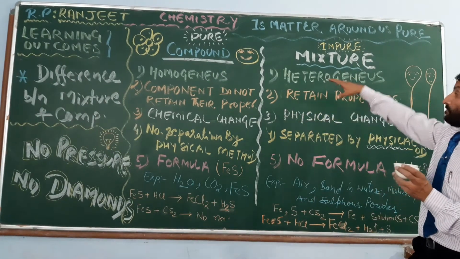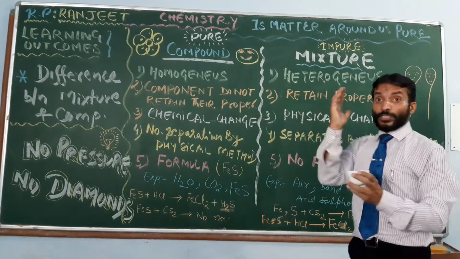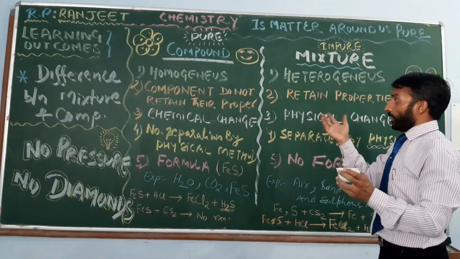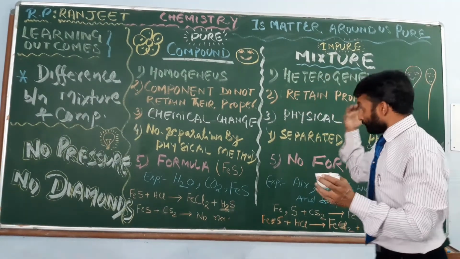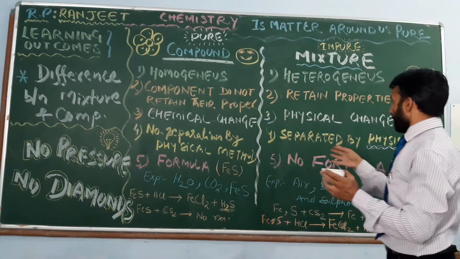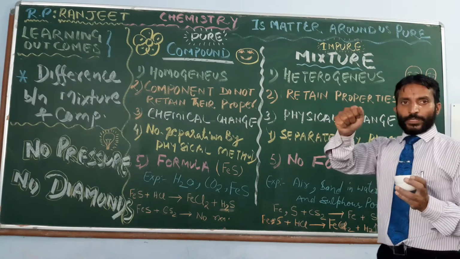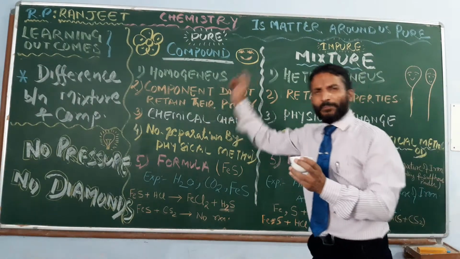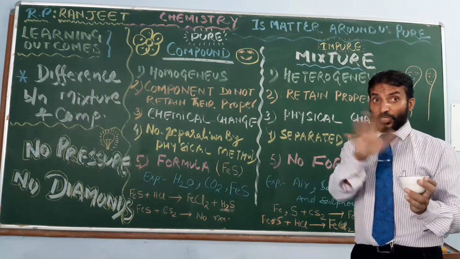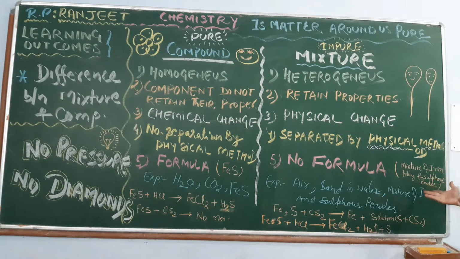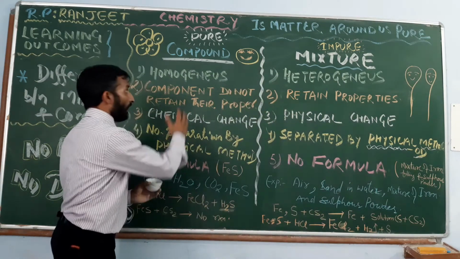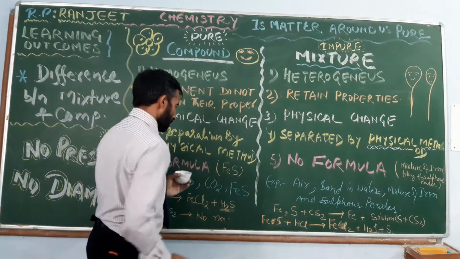And we have seen the mixture's components retain their properties. Sulfur dissolved in carbon disulfide, right? And iron was attracted by the magnet. But the compound's components did not retain their properties. The mixture was separated by a physical method, but here there is no separation by a physical method. There is no formula for the mixture. I will simply write mixture of iron and sulfur. No formula. But we know a formula is there for the compound: iron sulfide.